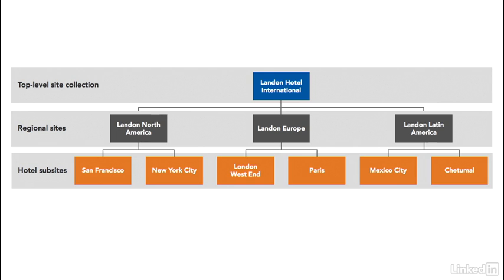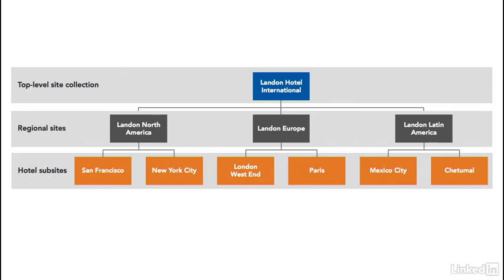Now, this is one way to arrange a topology for sites, and this is driven by geography. That works for Landon because they have presidents for each of the regions. They have staffs for each of the regions. This isn't the only way to create a topology. In some organizations, rather than having the breakdown under the top level being regions, it might be functional areas of the business. Instead of North America, Europe, and Latin America, we might have sales, manufacturing, accounting and finance, and so on.